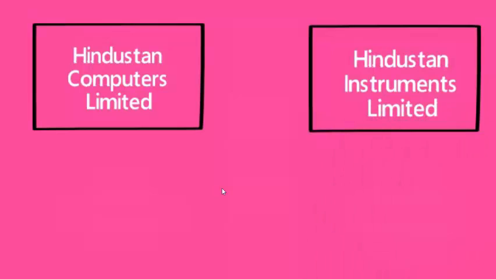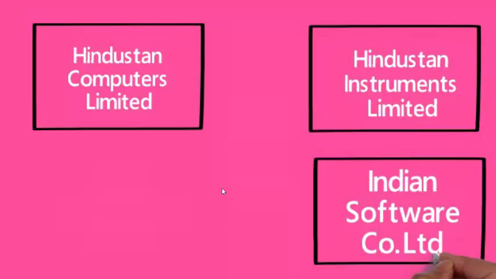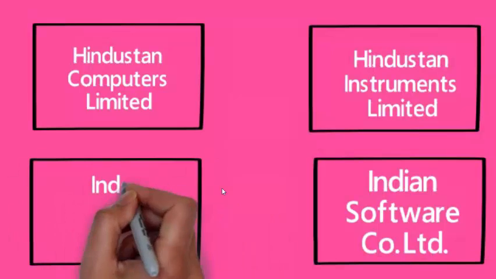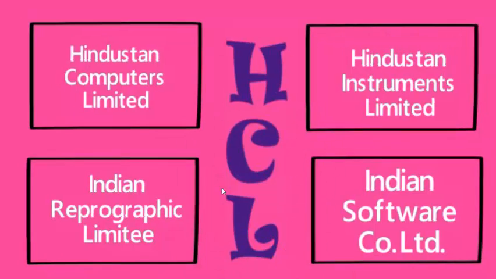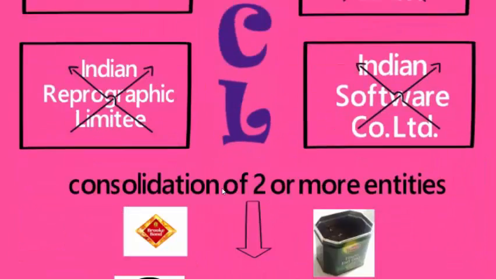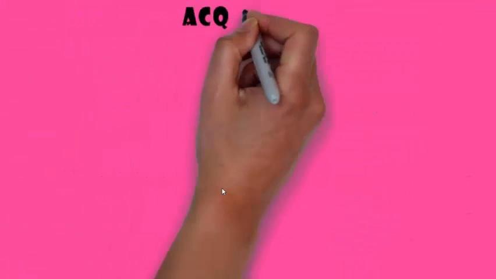Hindustan Instruments Limited, Indian Software Company Limited, and the fourth one, Indian Reprographics Limited. These four companies merged together and formed not an existing entity but a totally new entity by the name HCL, and all the other companies were dissolved. So that was merger through consolidation.